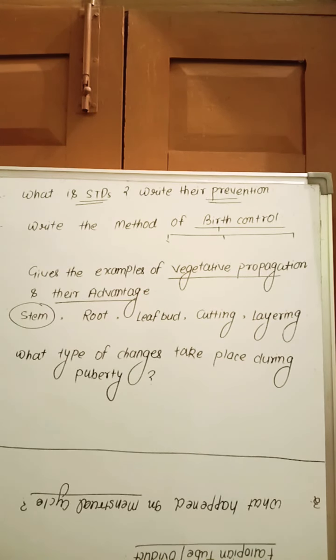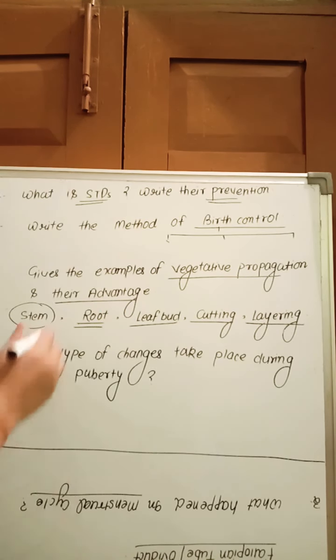So those are examples. What are their advantages? You can produce a large number of plants in less time. It is a cheap method. The same type of plant, the same type of progeny, can be produced, and good varieties are also produced. Another advantage is that you can develop those plants which lack the ability to produce seed. So those are the advantages of vegetative propagation.